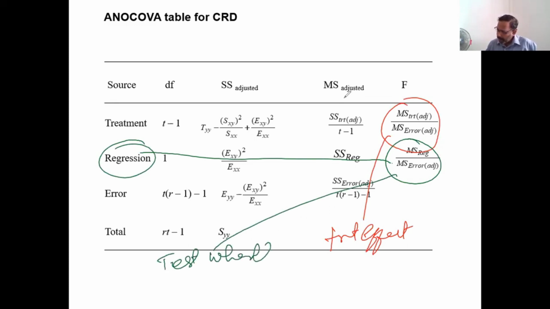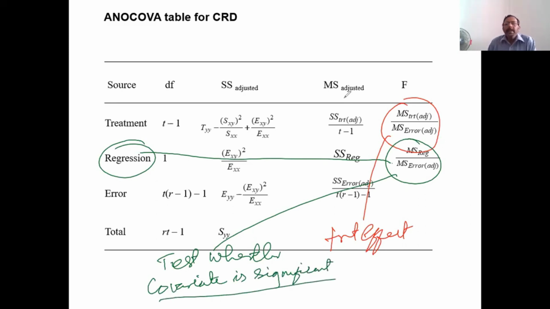whether covariate is significant. We can test whether covariate is significant. Can you explain this in our previous calf weight example? Can somebody explain what we are going to test in calf weight example? What is the covariate that we took in calf weight?